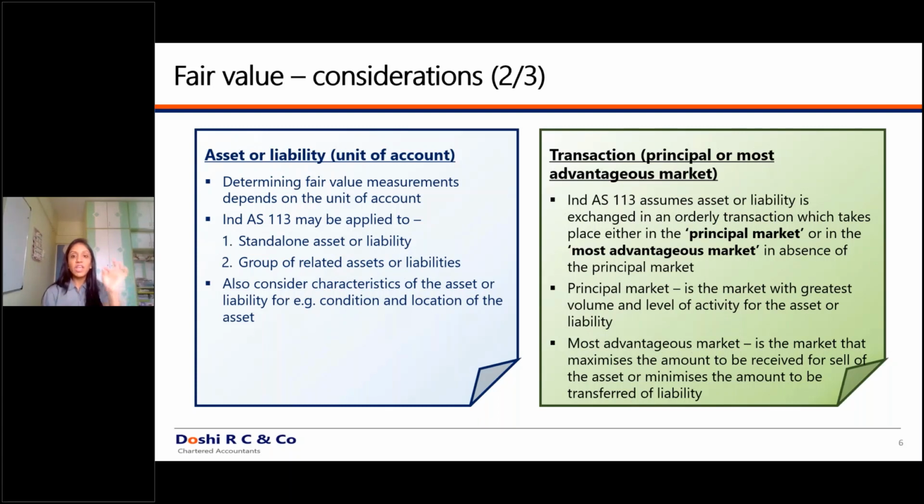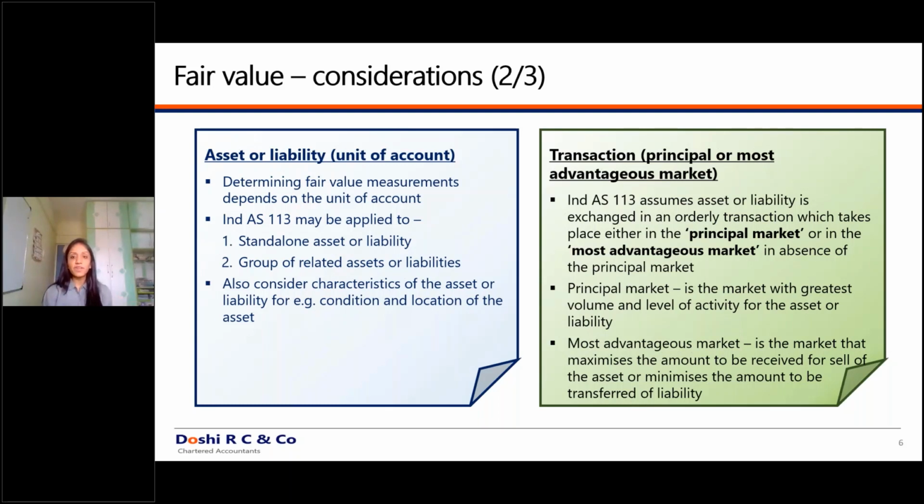In such cases, you will ignore the retail market, because the standard says that first you have to identify where the volume is highest. Once you identify where the volume is highest, you will see the price as per that market itself, and you won't see whether that price is advantageous or not.